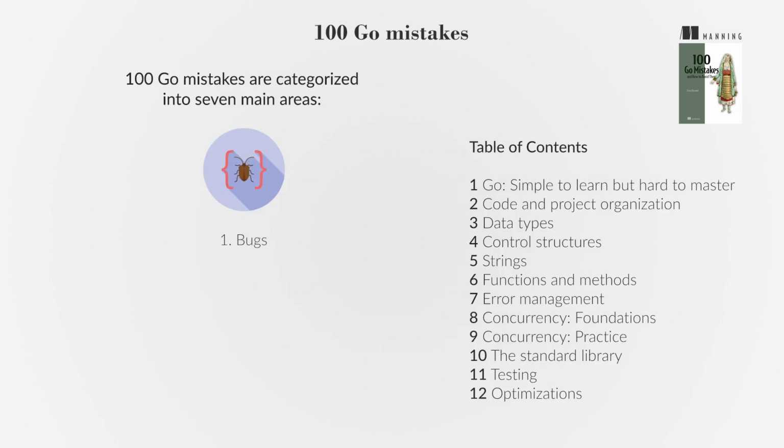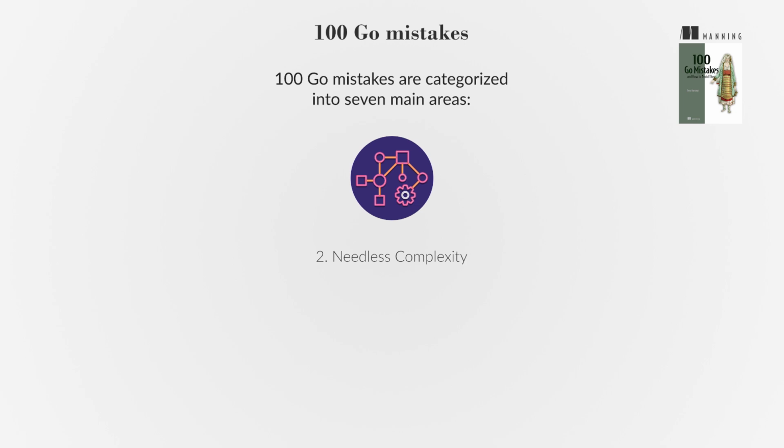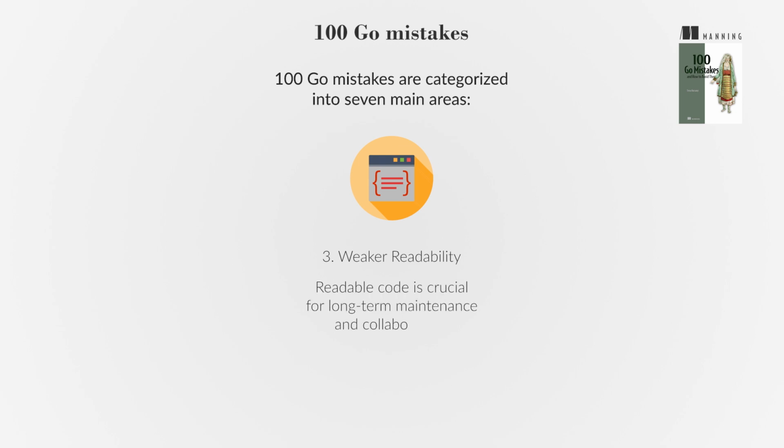1. Bugs. Software bugs can be costly and even deadly, as illustrated by the Therac 25 radiation therapy machine incident. The book discusses various types of bugs and the importance of avoiding them. 2. Needless complexity. Over-engineering for hypothetical future needs can lead to unnecessarily complex code, making it harder to understand and maintain. 3. Weaker readability. Readable code is crucial for long-term maintenance and collaboration. The book provides guidance on writing clear and understandable code.